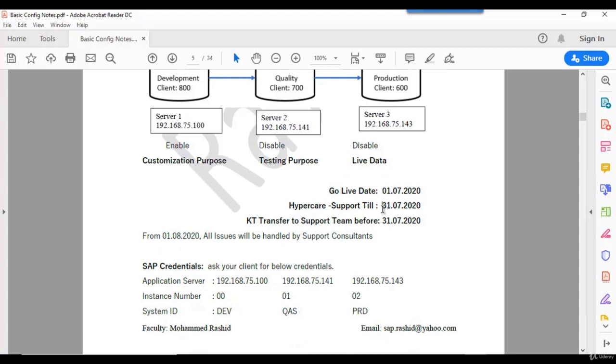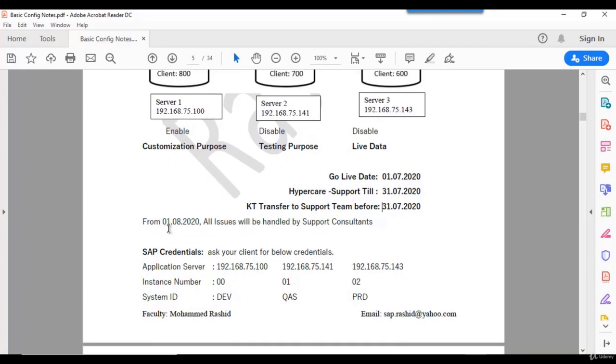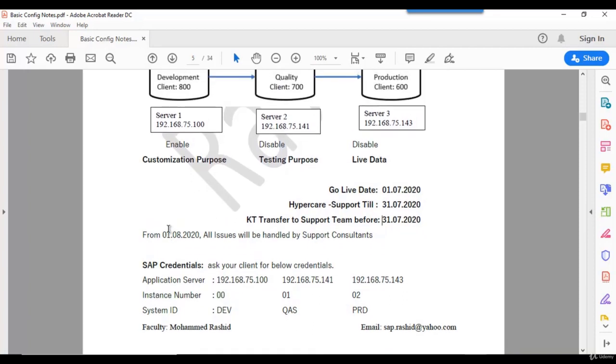If we are the AMC consultants, our existing implementation consultants will have to give KT, knowledge transfer, to the support team before this date, so that if any issue comes after 31/7/2020, the support team will take care of it. These implementation consultants will move to the next project if they have any implementation. So this is a high level overview of a complete implementation project.